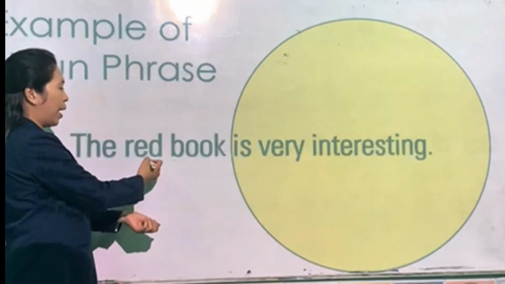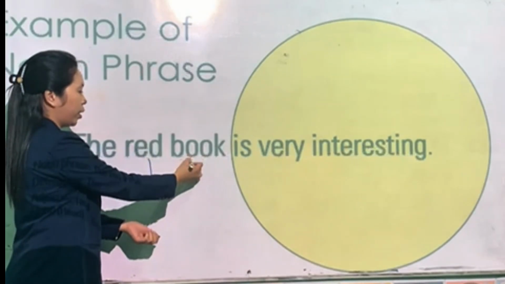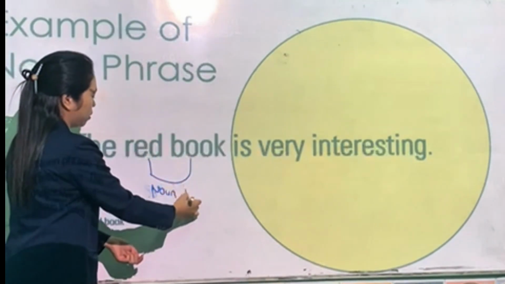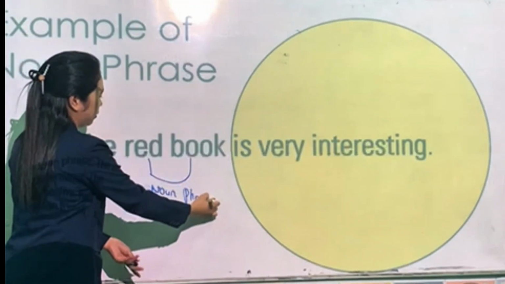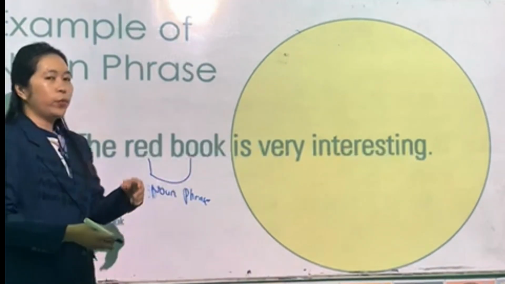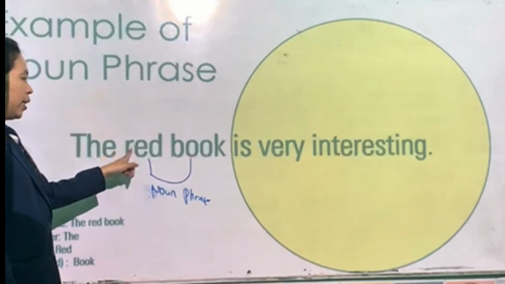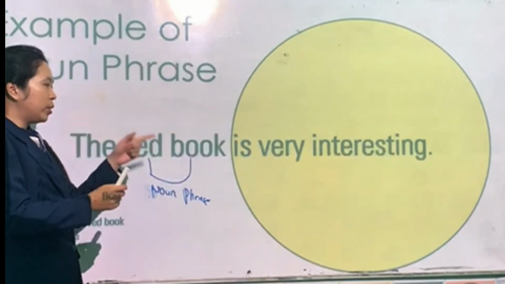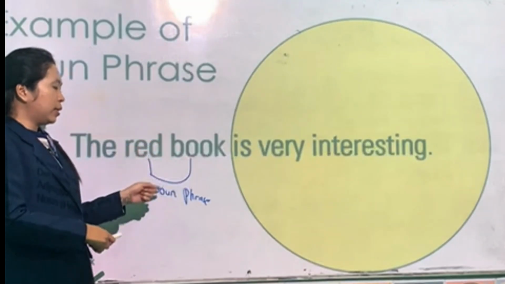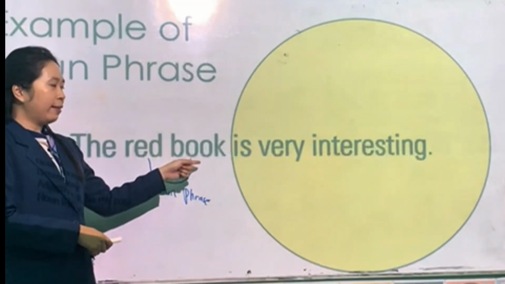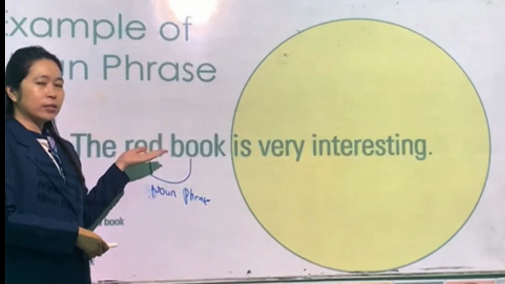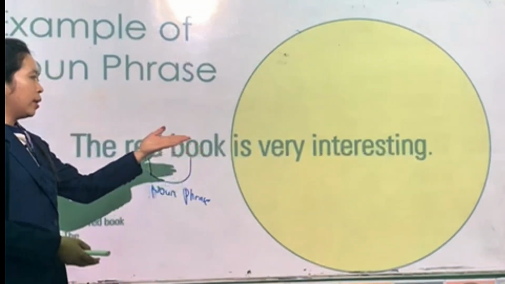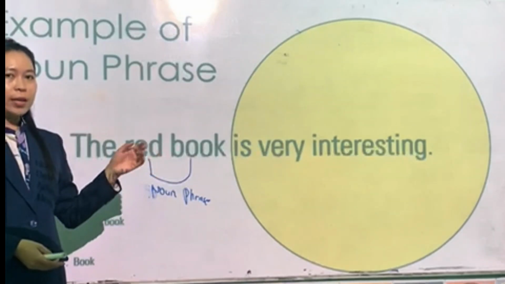So when we combine red and book, both of them become a noun phrase. When we combine an adjective and a noun, with the modifier also, but we just look at the adjective plus noun, the head noun here, when we combine all this, it becomes a noun phrase. Okay, this is one example of a noun phrase.